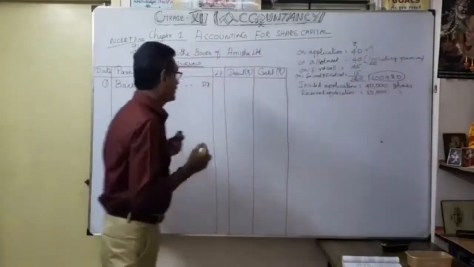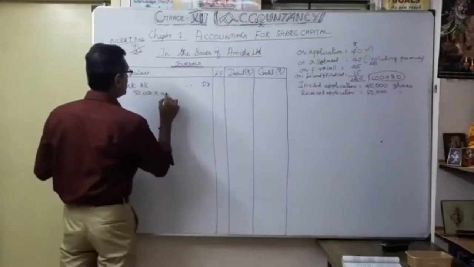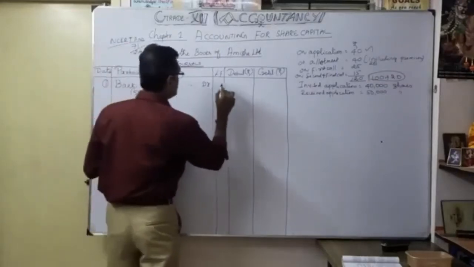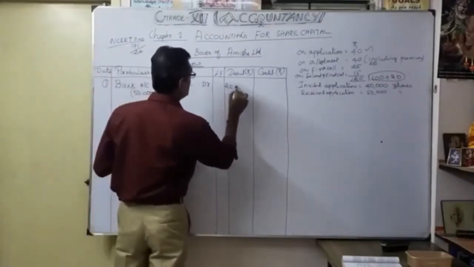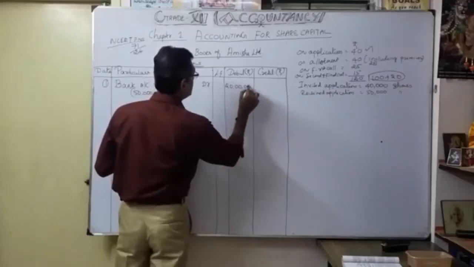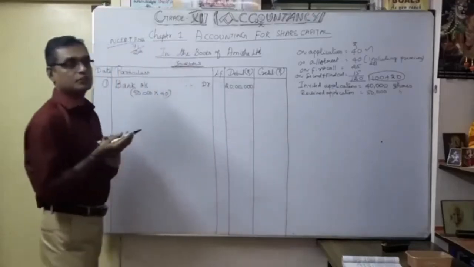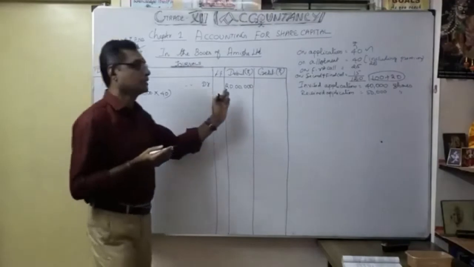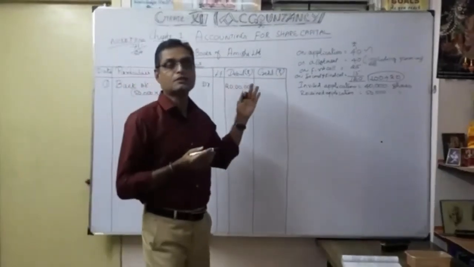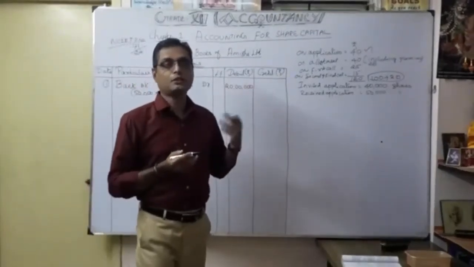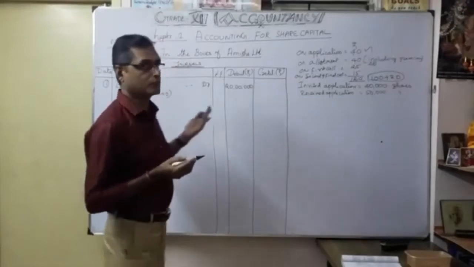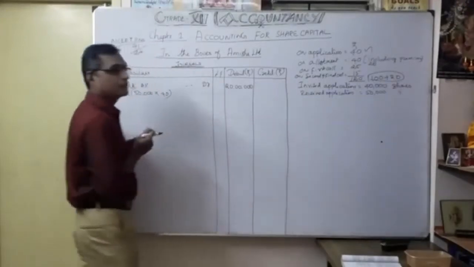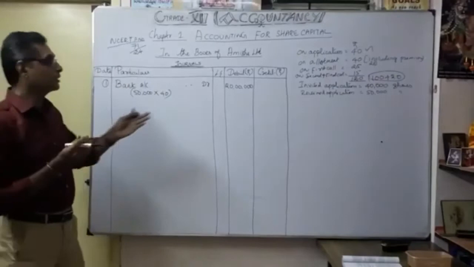So the total money received for share application is 20 lakhs. The comma is very important. You should be very careful to write how many zeros you have to write. That is very, very important. Sometimes what will happen? You just mention 2 lakhs, and automatically later on the problem becomes confusing. That's why the comma is always very, very important to place in the amount.